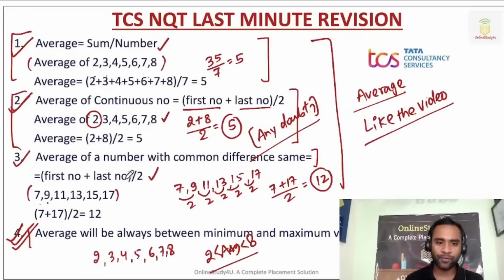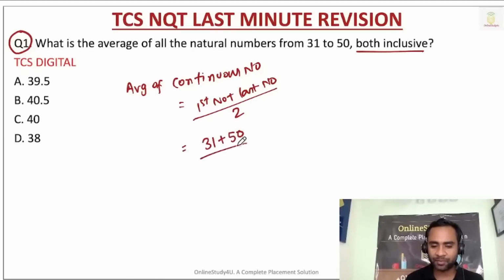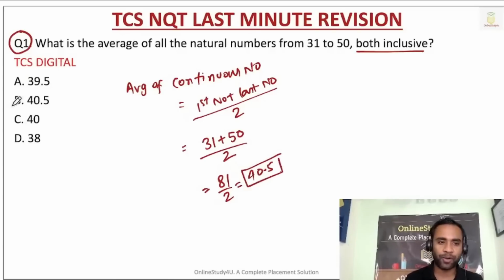Just now I taught you: first number plus last number divided by 2. So the first number is 31, the last number is 50, divided by 2. 81 by 2 will be equal to 40.5. Option B will be the correct answer.